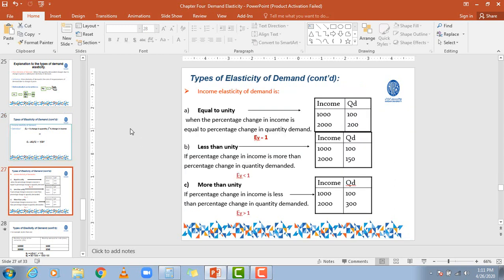Okay, my dears, this is what we mean by equal to unitary or equal to unity. It means when the percentage change in the income is equal to the percentage change in the demand. And less than unity, what does it mean? When the percentage change in income is more than the percentage change in the quantity demanded. And more than unity means when the percentage change in income is less than the percentage change in the quantity demanded. Now we will solve some examples.